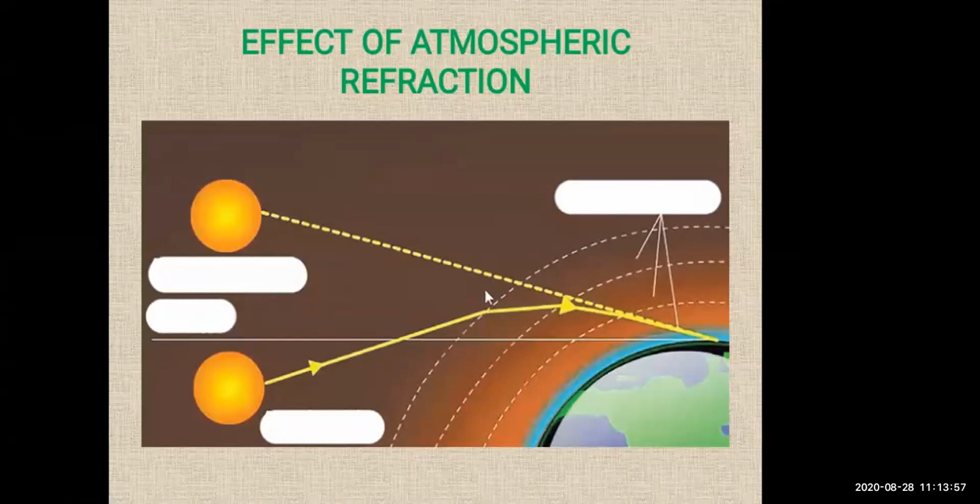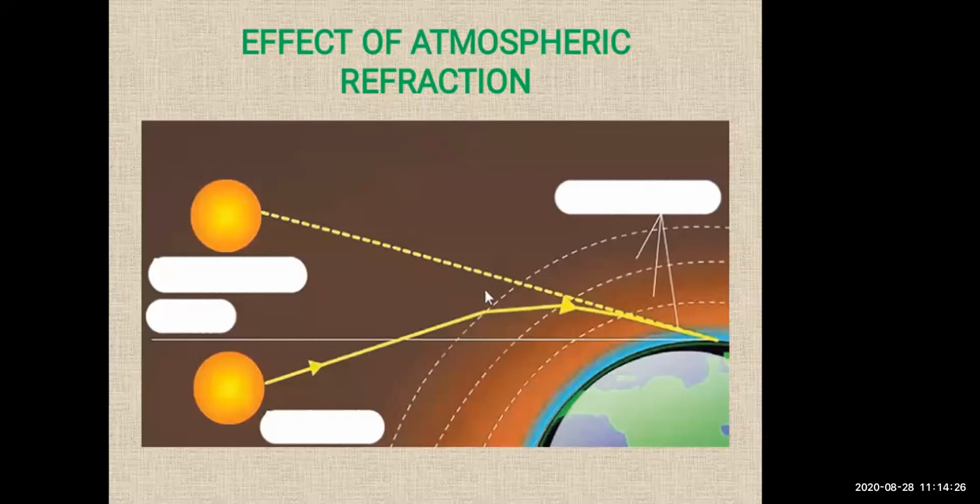So density of air increases with lowering height above the surface of the earth, and the refractive index also increases in this case. So starlight coming towards us, how it travels? It travels from rarer medium to the denser medium. And what happens? Due to this, it bends towards the normal. So this makes the stars appear to be higher in the sky as compared to their actual position. Actual position is different.